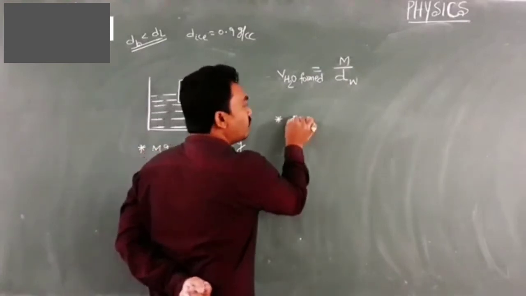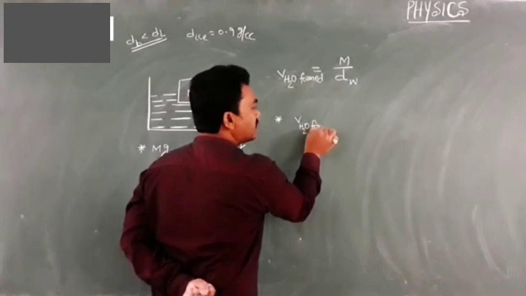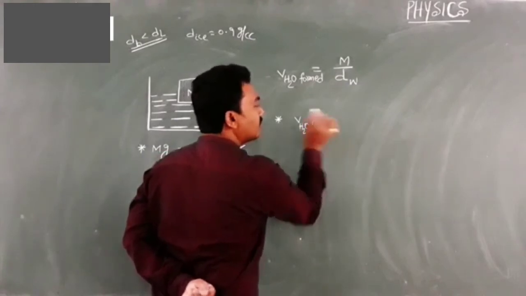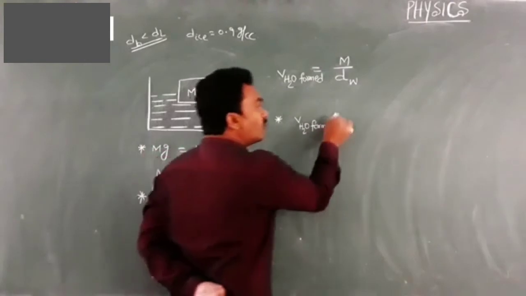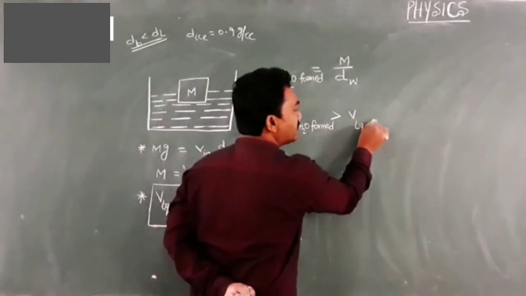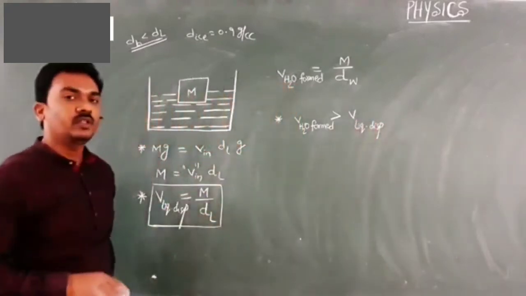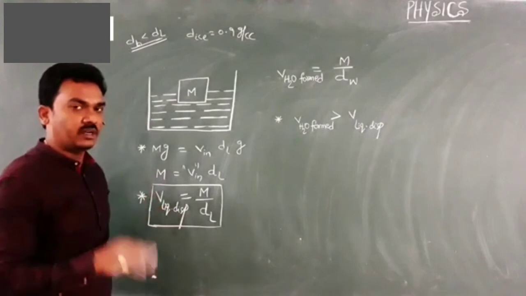If the volume of water obtained on melting ice is more than the volume of liquid displaced, then what do you say? Think of it a minute, don't be hurried.